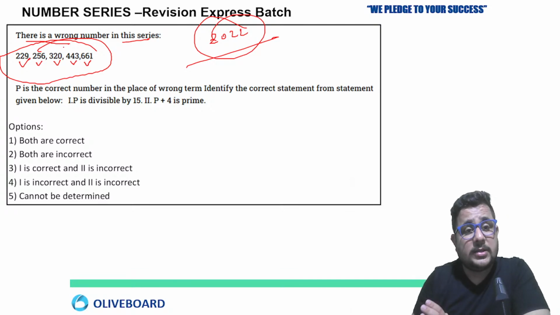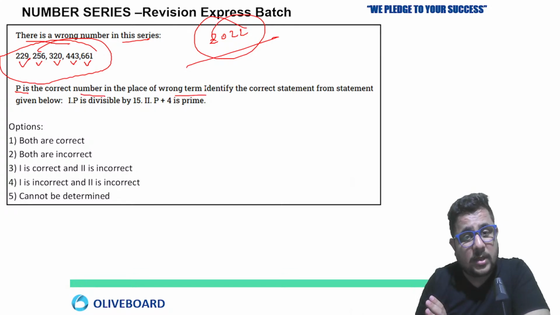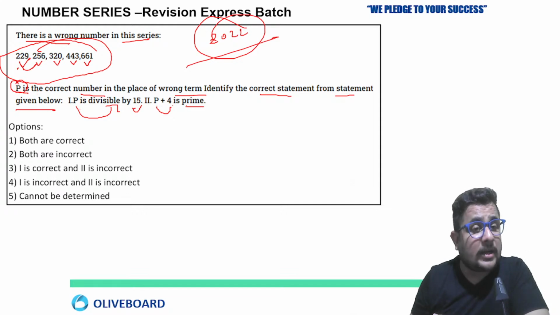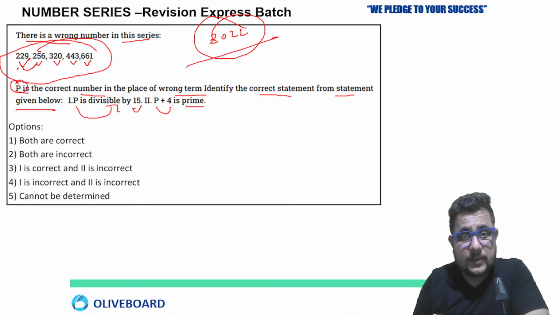Now see here. The wrong number series is given, that is fine. The question is: P is the correct number in place of the wrong term. Identify the correct statement from the statements given below. First, P is divisible by 15. Second, P plus 4 is a prime number, right? Do we know the value of P? No. P is the correct number in place of the wrong one. So first of all, we have to identify the wrong number in the series, then replace it with P, the correct number. Getting it?